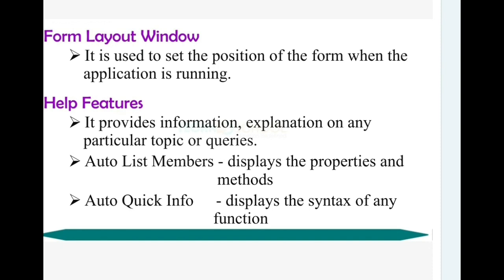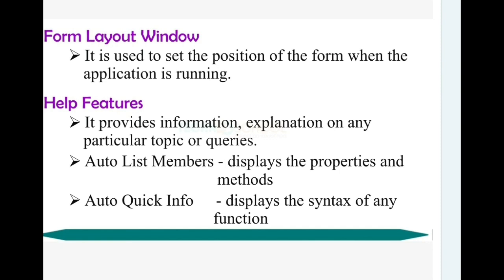And Auto Quick Info displays the syntax of any function. Auto Quick Info is a very great feature in Visual Basic. You don't need to prepare the syntax for any programming statement. In other programming languages, we have to frame programming statements as per the syntax, but here we have Auto Quick Info. Using it, we can make any programming statement without knowing the syntax of the related statement.